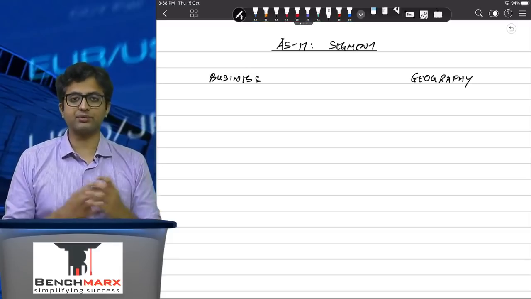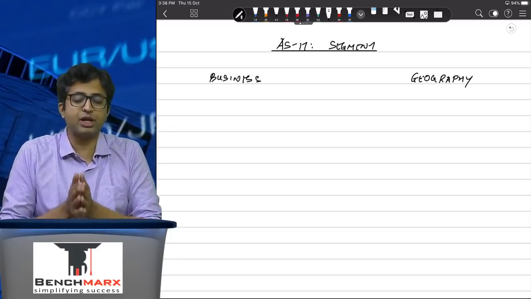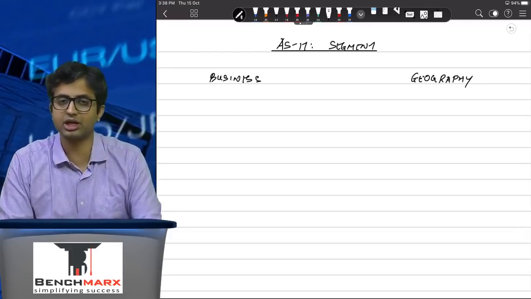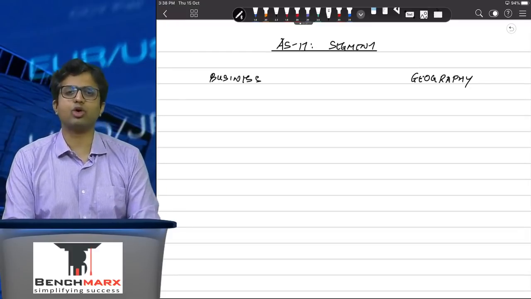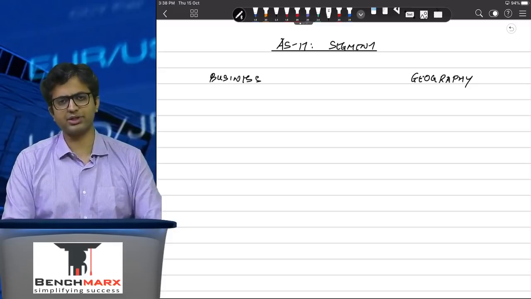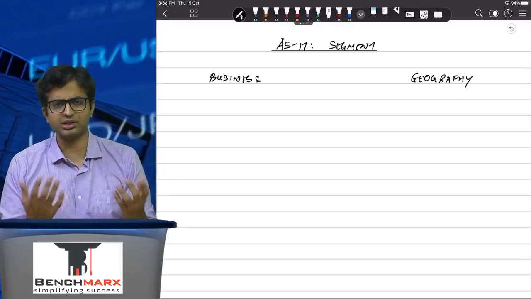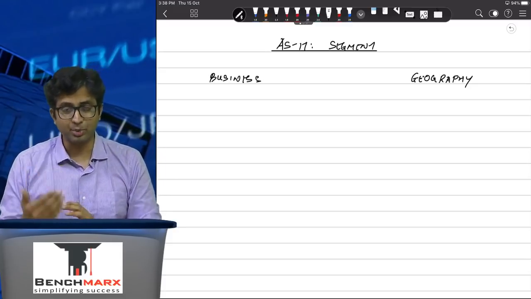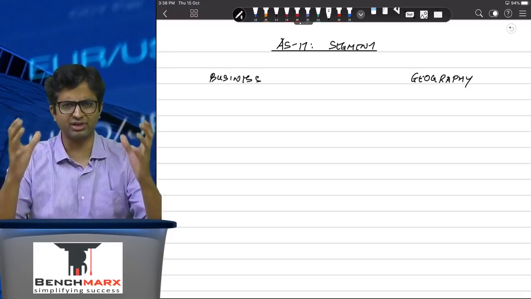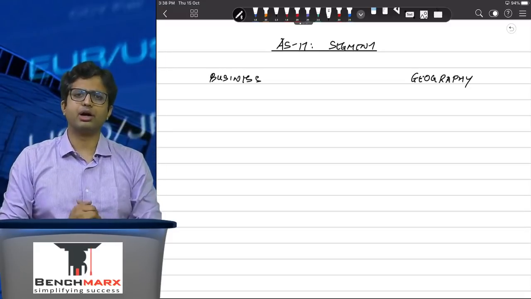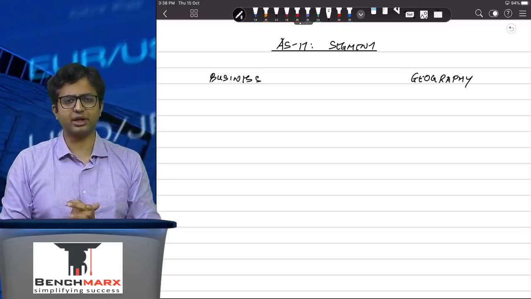So identification of segment is generally done by the management by looking at the risks and rewards in each line of business or each geography. There are various parameters, like you can look at your internal reporting, you can look at your organizational hierarchy to identify the segments.